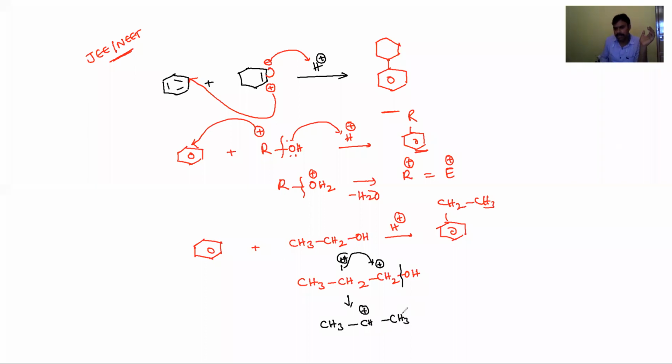Stable secondary carbocation intermediate, and the product is a benzene ring attached to a secondary carbon, CH3, like isopropyl benzene or cumene is the product. Okay students, these are very, very important. Now let's see some other exceptions in Friedel-Crafts alkylation reactions.